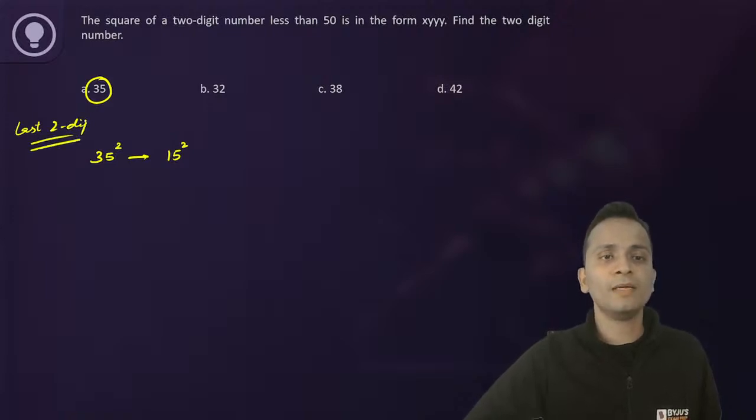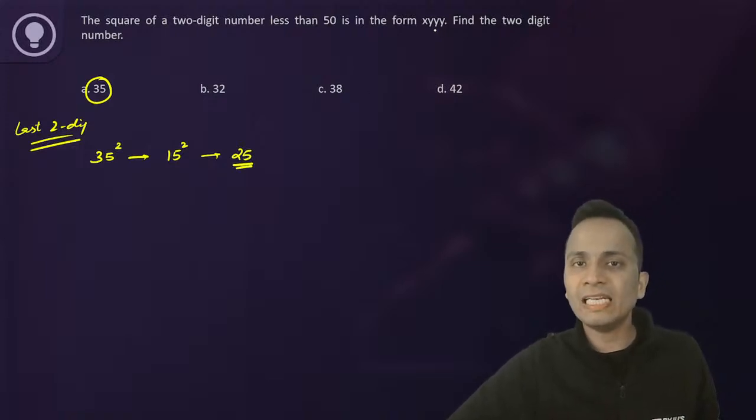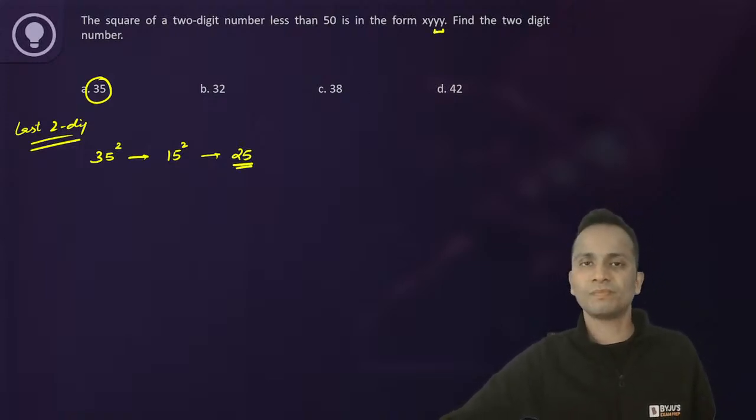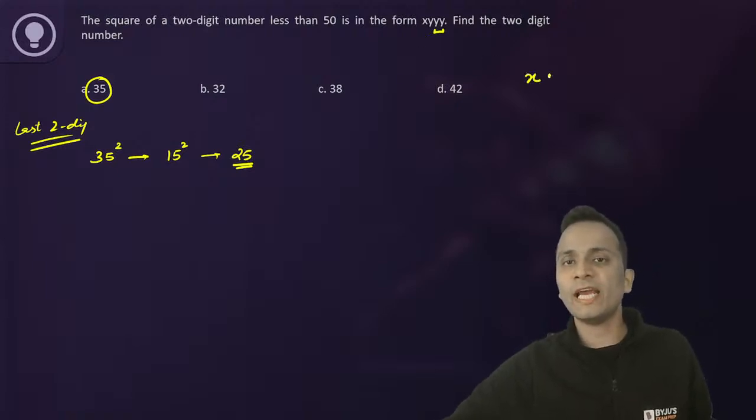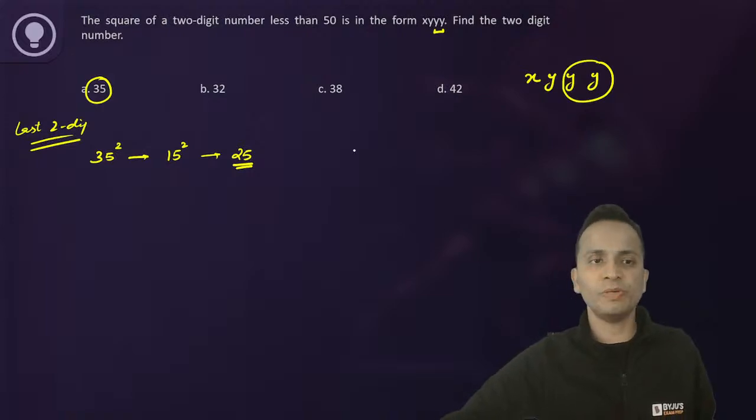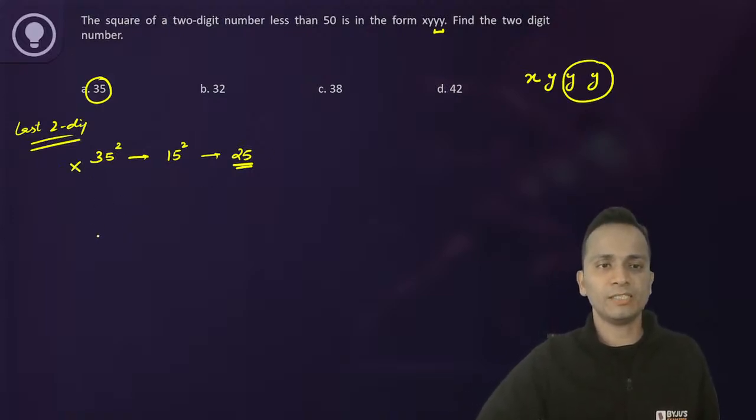The last 2 digits of 15 square are 25. I need at least the last 2 digits to be equal. The number should be of the form x, y, y, y. So I'm just looking at these two, they should be equal. So this is rejected. 35 square will not be the answer.